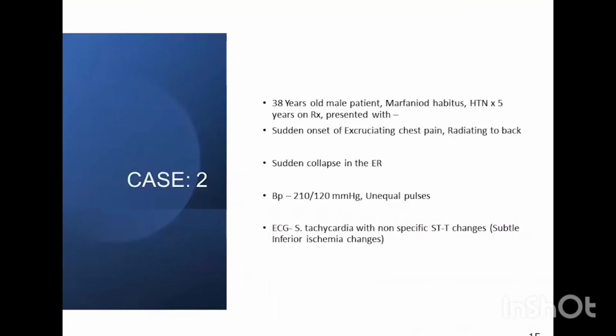Coming to the second case, he's a 38 years old male patient with a marfanoid habitus, a hypertensive since 5 years on treatment. He presented with acute onset chest pain, which was radiating to back. After coming to the ER, he suddenly collapsed.